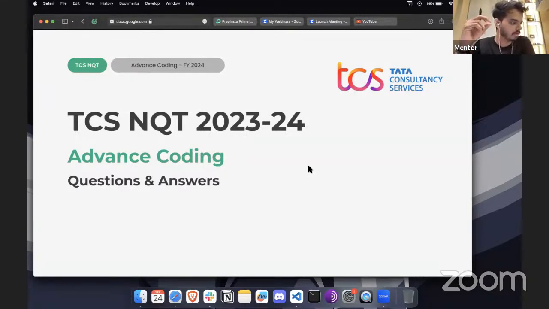Hello everyone, I welcome you all to this TCS NQT coding round. Today we are going to solve some of the coding questions for the TCS that were most probably asked in the last year or something.